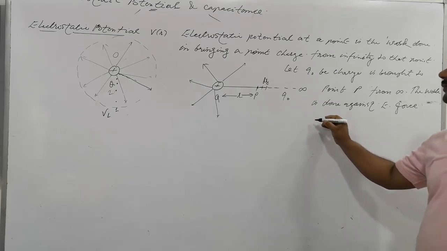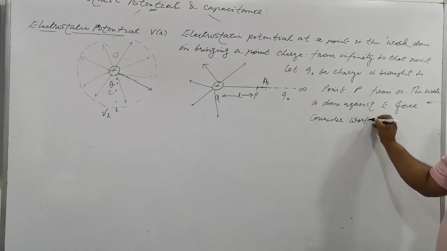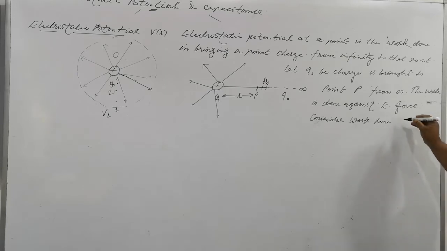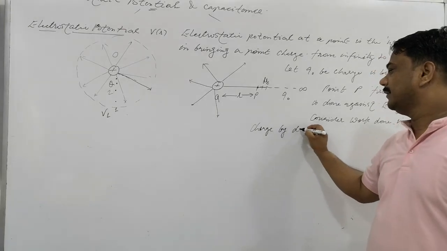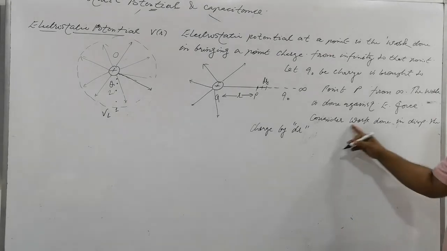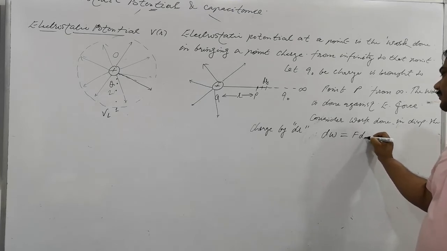So what is that here? We'll consider the work done in displacing the charge by a small integral dr. Consider work done in displacing the charge by dr. What is that here? It's very simple. dW is equal to force into displacement.